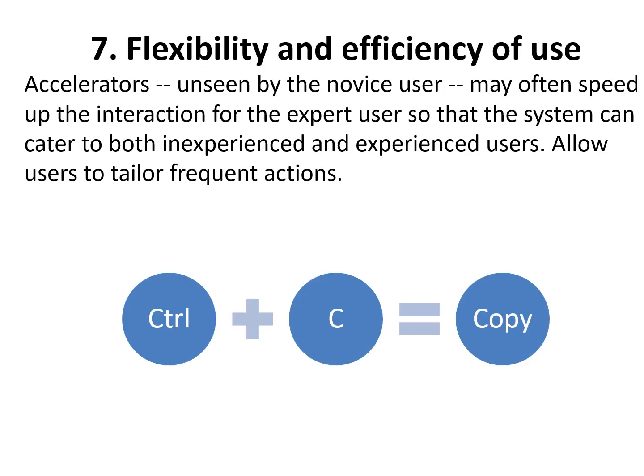Flexibility and efficiency of use. Shortcuts may often speed up the interaction for expert users so that the system can cater to both inexperienced and experienced users. Allow users to tailor frequent actions. There are always two types of users, beginners and power users. Your system should be created to enable both. The interface should be flexible, transforming itself between a novice user and an advanced user.